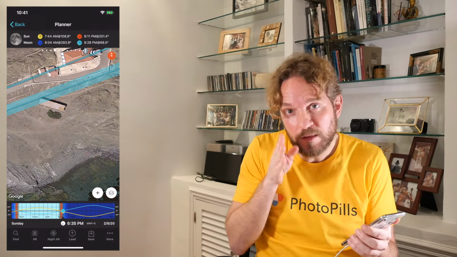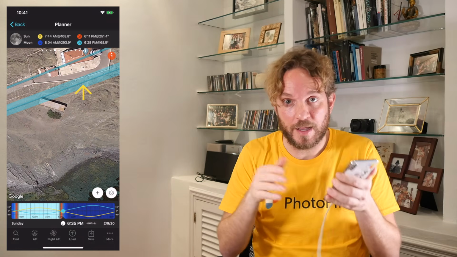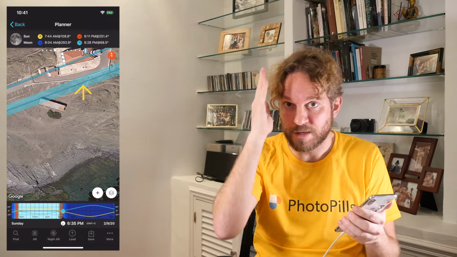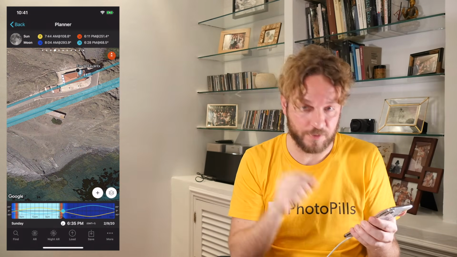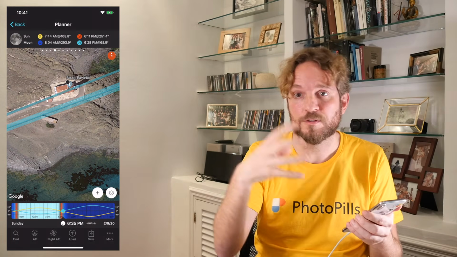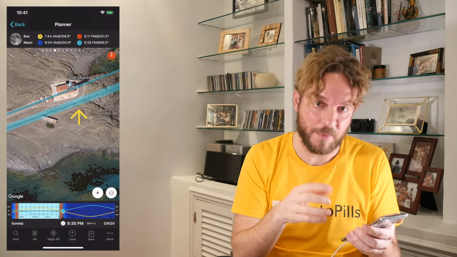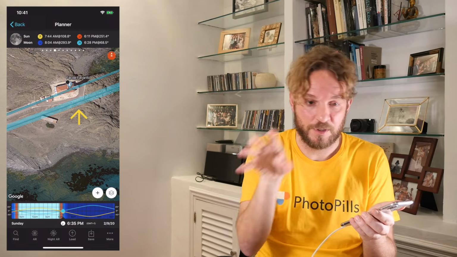You see this thin blue line with this thick blue line around it? That's the azimuth line of the moon. It's telling me right where the moon is gonna be for the selected date and the selected time. In this case, I'm seeing also the moon size on the map, which is super useful to see the size of the moon compared to my subject.